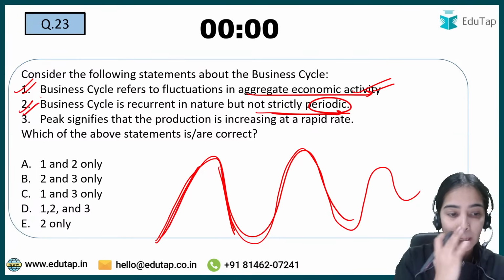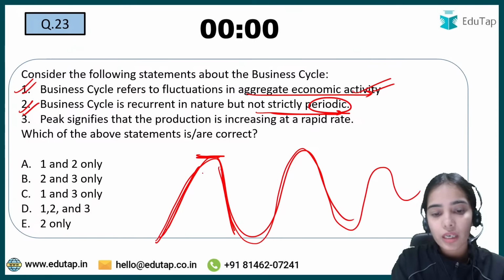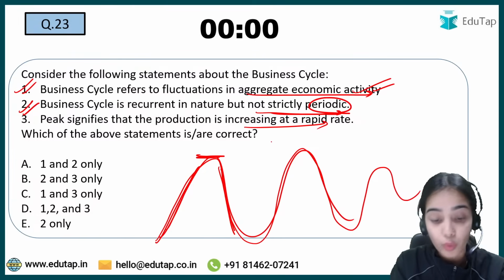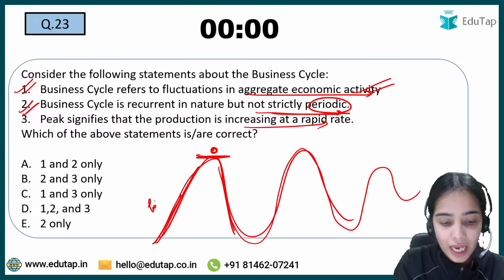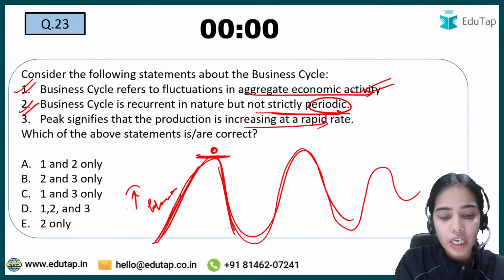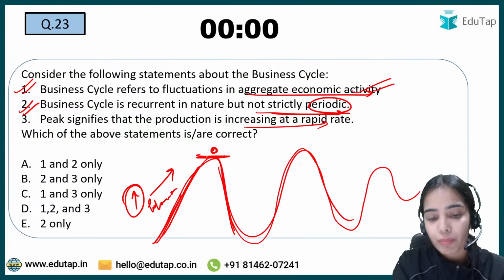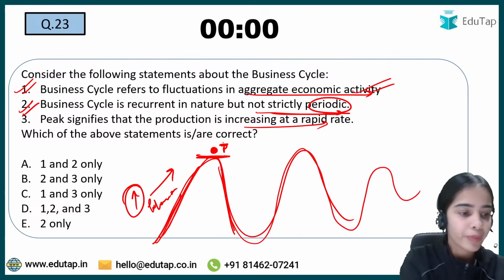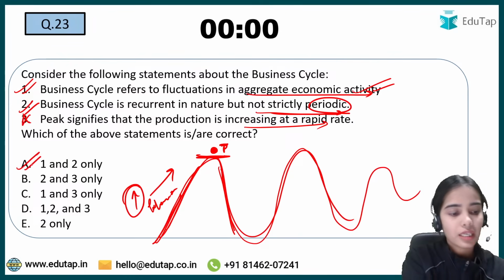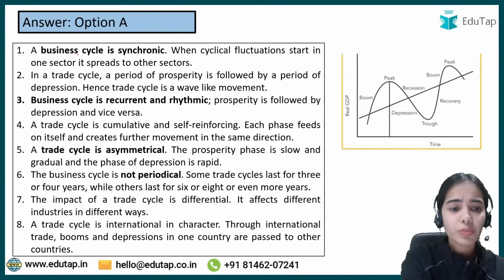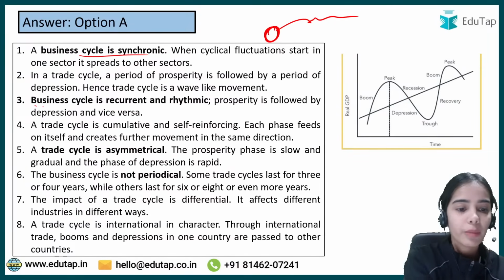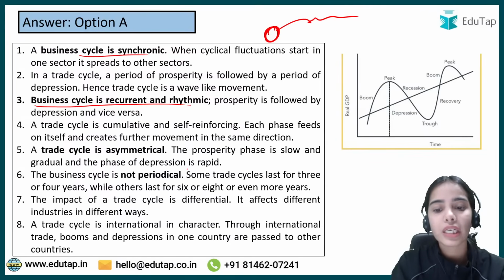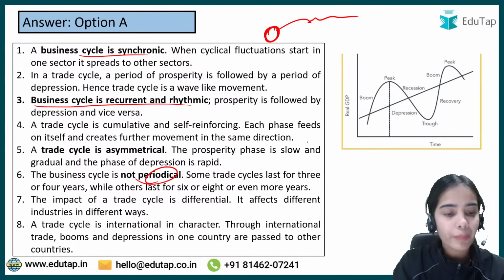This is correct. The peak signifies that the production is increasing at a rapid rate. No, peak signifies that the production is at the highest level. Okay, when the expansion is happening, then the production is increasing at a rapid pace. But at the peak, the production is constant. Production is at the highest level, it is constant. Okay, so third is wrong. That's why the answer is A. Very good. 1 and 2. So business cycle is synchronic in nature. Once it starts from one industry, it spreads to the other industries. Business cycle is recurrent, rhythmic in nature, but it is not periodical. Okay, so this is the idea.